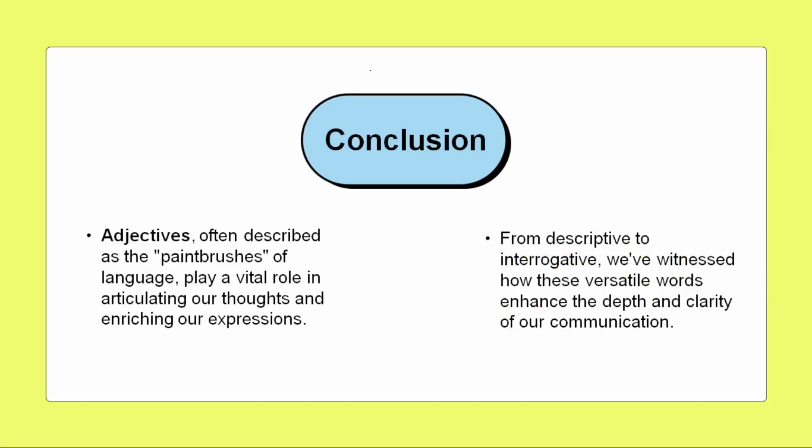We have studied adjectives, and I can tell you that these adjectives are the paintbrushes of a language. They really explain our thoughts, our expressions, and they witness the depth and the clarity of the communication. That's the reason adjectives are called the colorful portrayal of the English language.